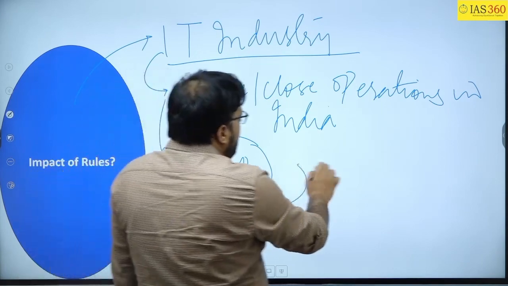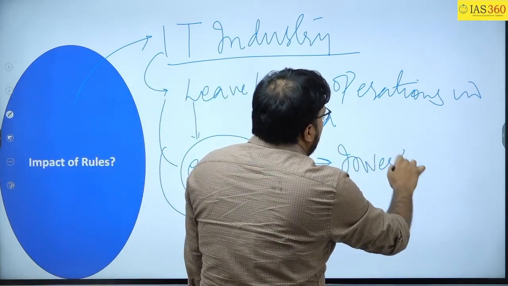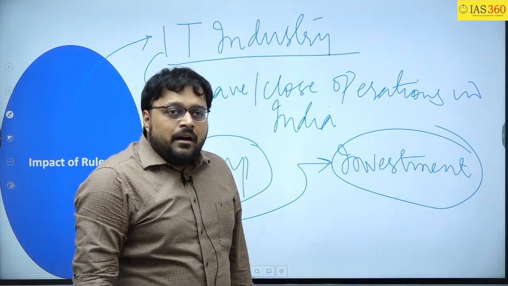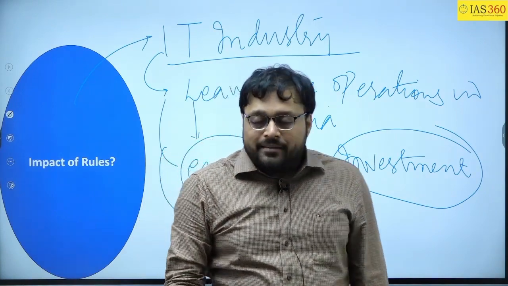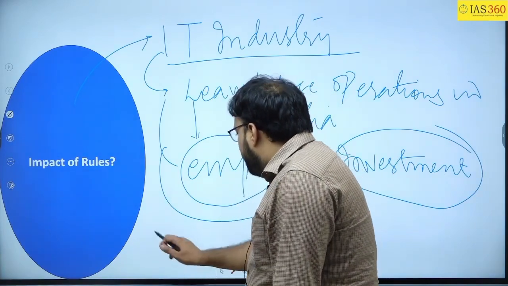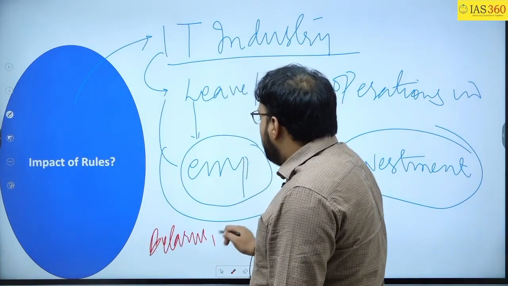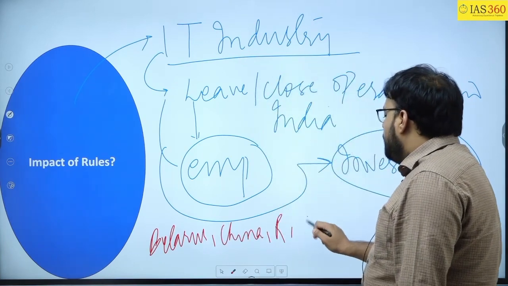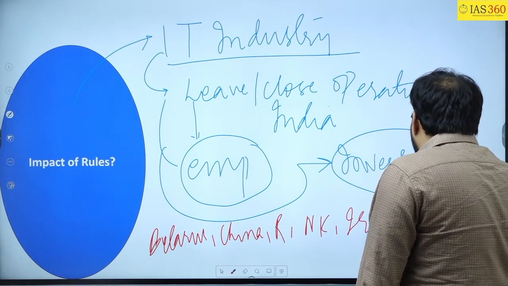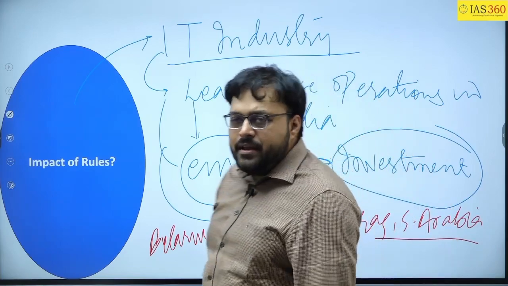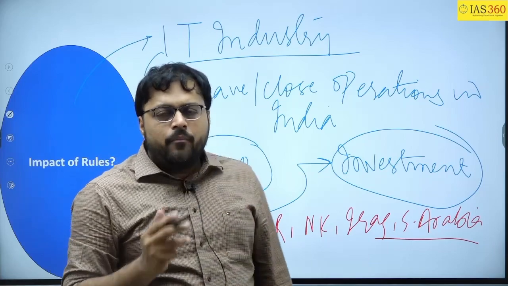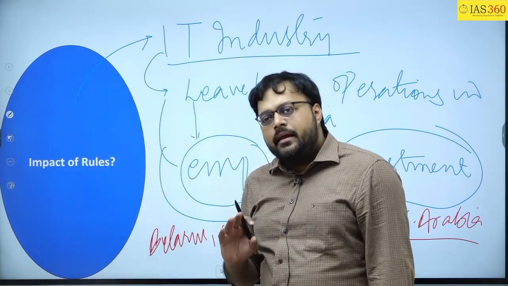Then it will have an issue on the new investment from the IT sector from European countries. These are the different problems, or you can say this will be the impact of the rules. But if you see, in Belarus, China, Russia, North Korea, Iraq, Saudi, in all these countries, the use of VPN is either prohibited or regulated. So this is information which you can use in your mains examination.